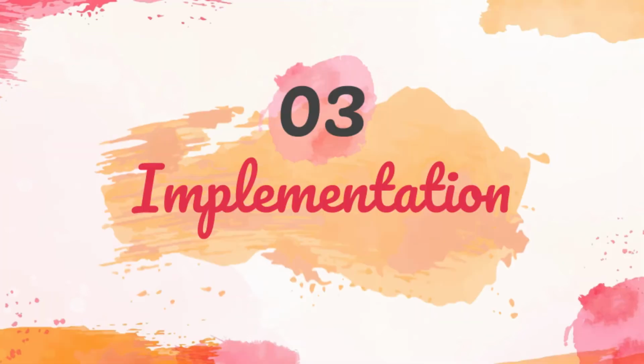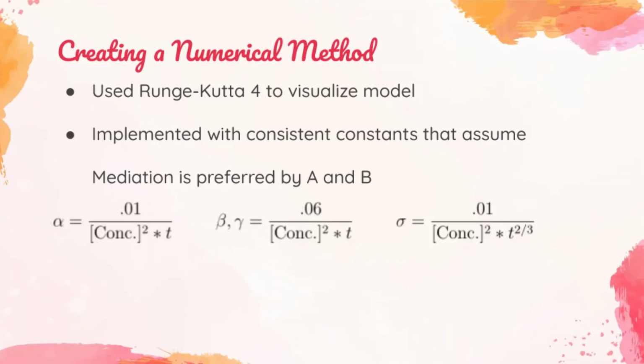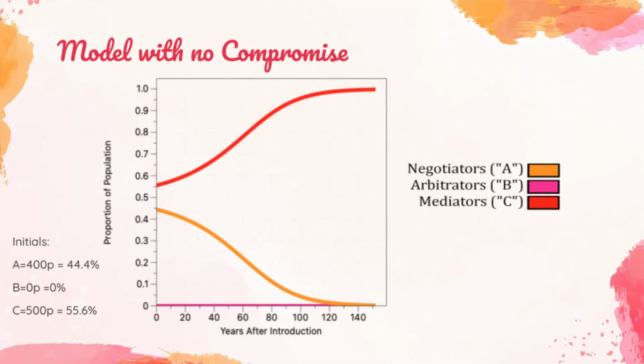Now we'll discuss the implementation of our model. We chose to use a numerical Runge-Kutta 4 method to visualize our model. For this visualization, we kept our constants consistent, and these constants are listed below. This first graph shows the results of our model with no compromise. The initial populations are negotiators and mediators, and so they have no need to compromise to another group, just simply to converge to the other.